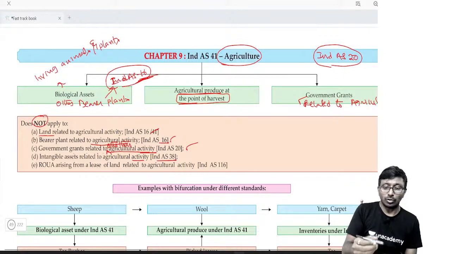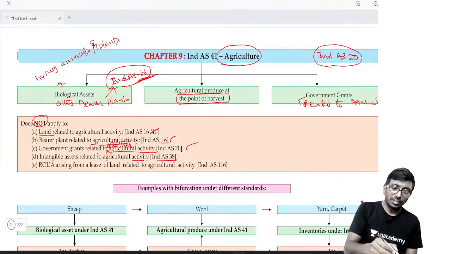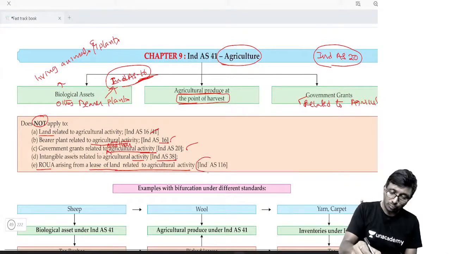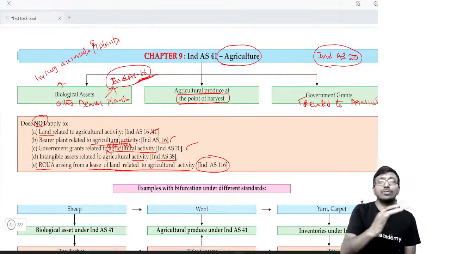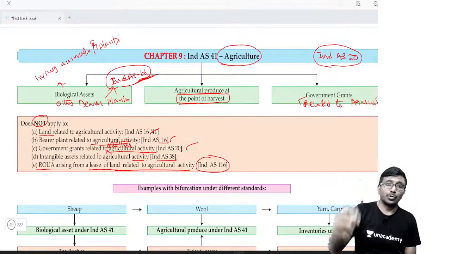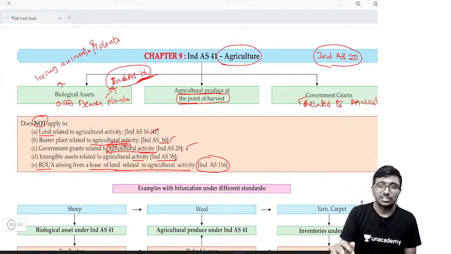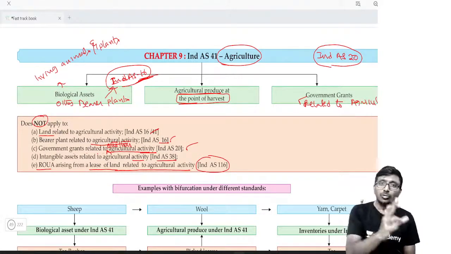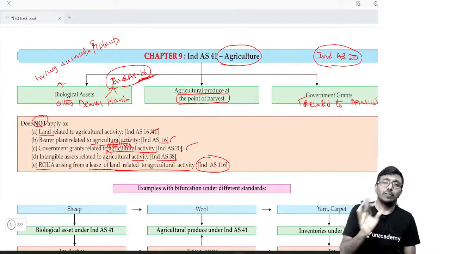ROUA, you have leased it. You have an ROUA arising from a lease of land related to agriculture activity. Suppose you took land from another party on a lease basis and you're using it for your agriculture activity. How to account for the lease? Lease will be done by Ind AS 116. But whatever agriculture produce and biological assets, the plants, are there, only to the extent of plants and produce is Ind AS 41 applicable, but not for the leasehold land.